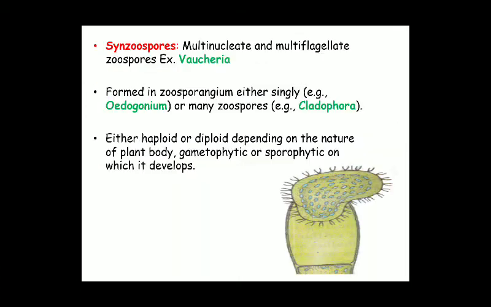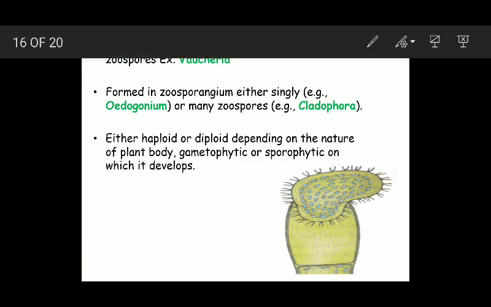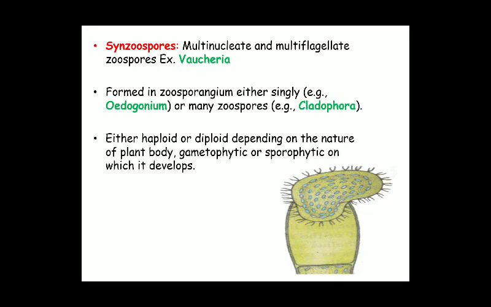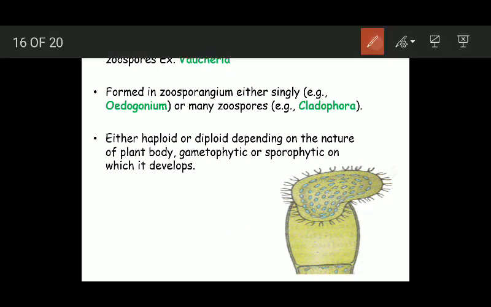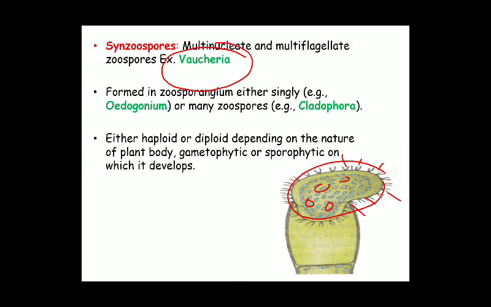One more important term associated with zoospores is synzoospores. Those zoospores which are multinucleate and at the same time have many flagella are known as synzoospores. Here you can see this possessing many nuclei inside and at the same time it has many flagella. And this type of spore has been found in case of Vaucheria.